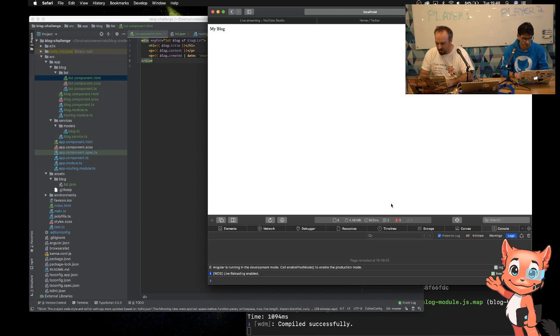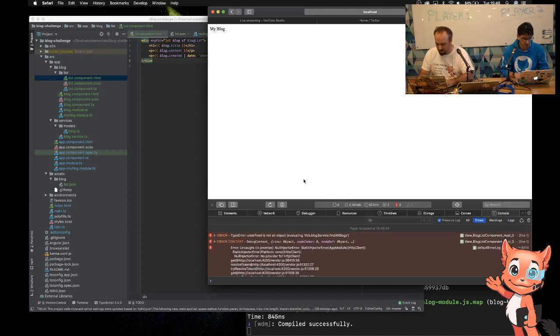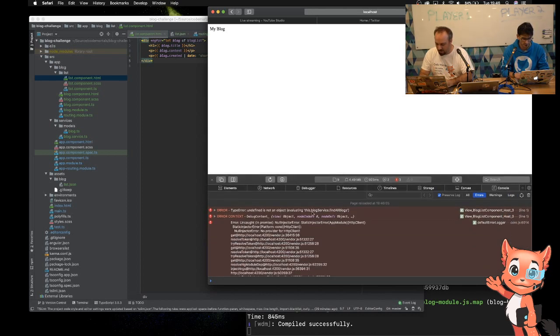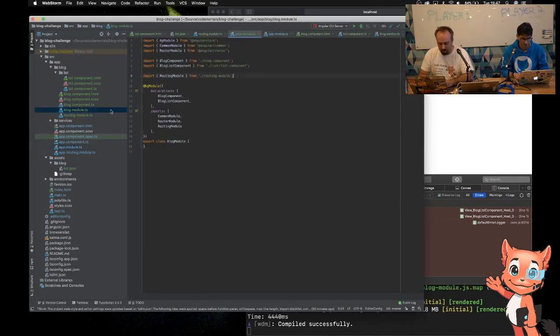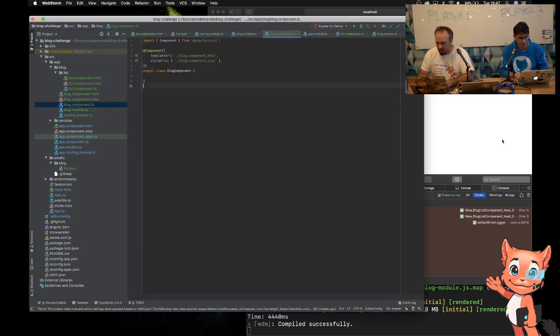Okay, I'm not seeing anything. What's happened? There is an error on the page. It is saying error with find all blogs. Okay, made a mistake somewhere. I'm going to cheat slightly. I'm going to look at the CodeMortals project.